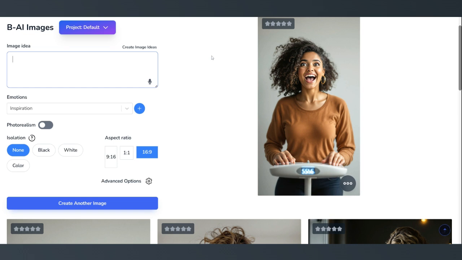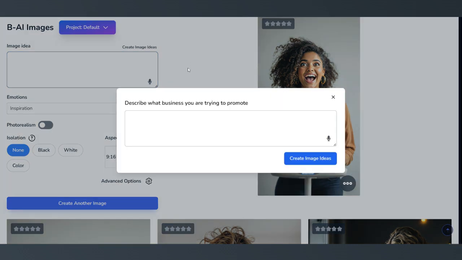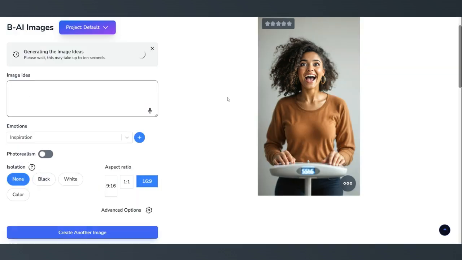If you're lacking creativity like me and you're drawing a blank when you're trying to think of something, you can use AI right here, create image ideas, and it'll actually create image ideas for you, which is pretty amazing. I find it pretty helpful. Describe what business you are trying to promote. We have a lot of coaches in the wellness universe, so we'll do something around coaching. How about weight loss coaching? Keep it simple, minimal prompting, and we'll let the AI generate ideas for us. So, instant creativity at your fingertips.